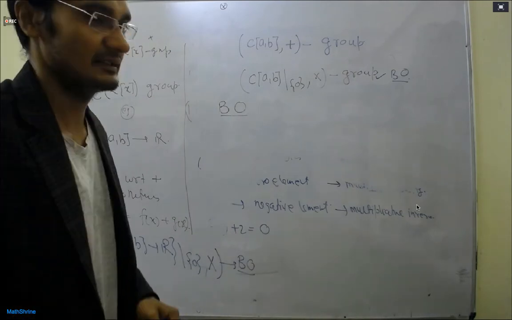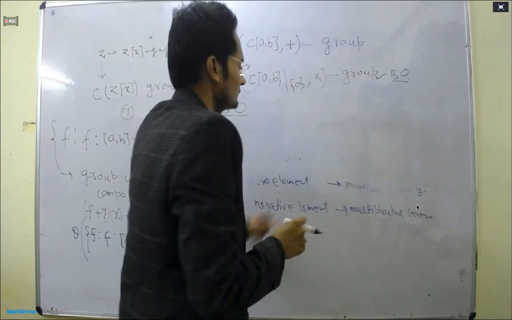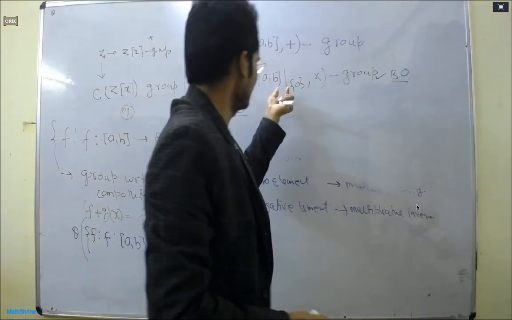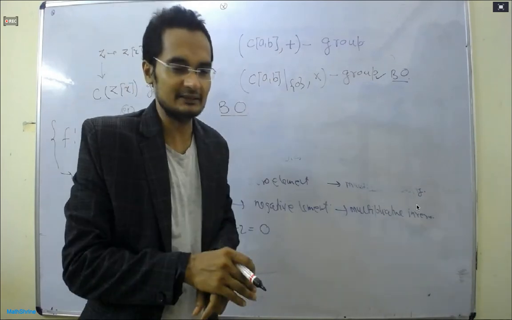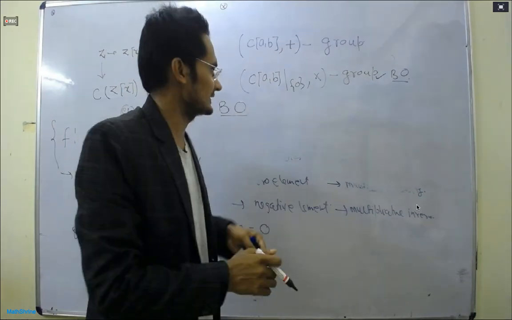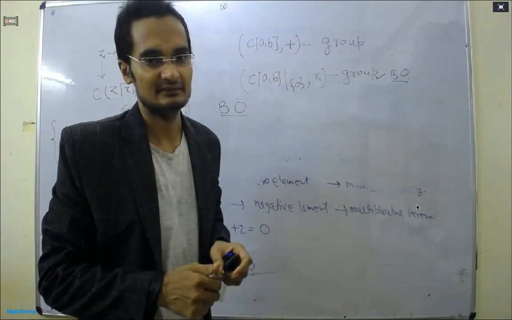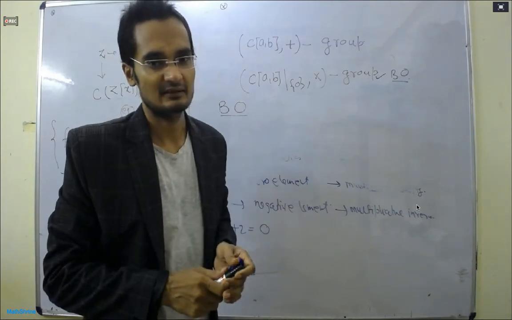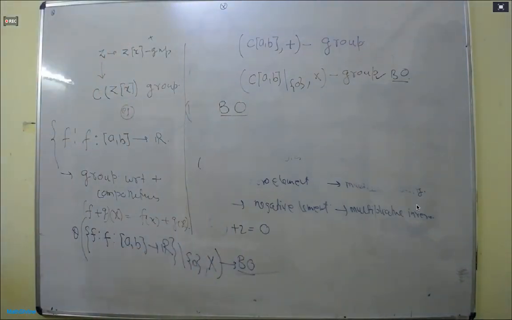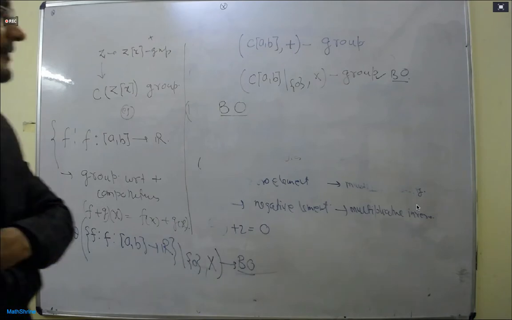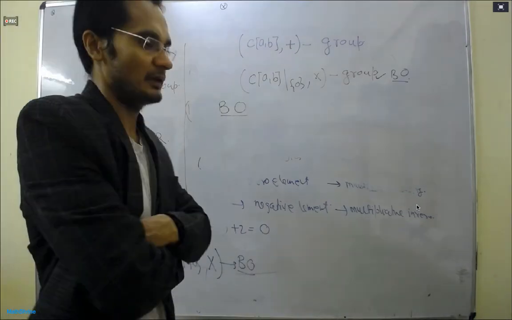To prove it will not satisfy binary operation, take two elements from this set and just take the multiplication. If the product is not in the set, then that is done. The product of two continuous functions is always continuous.